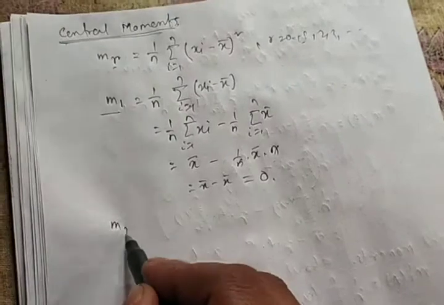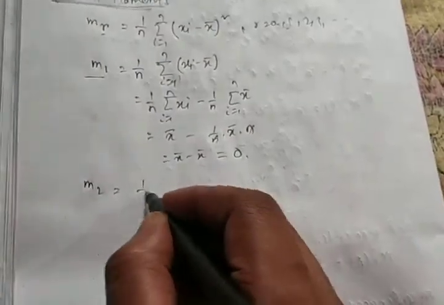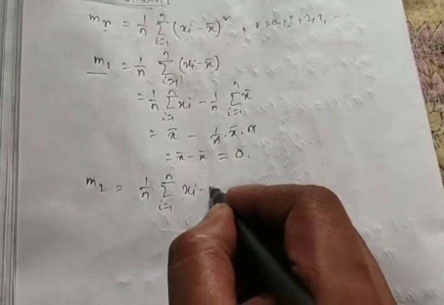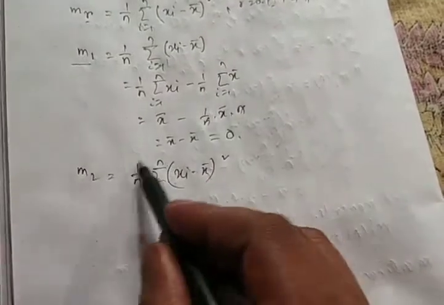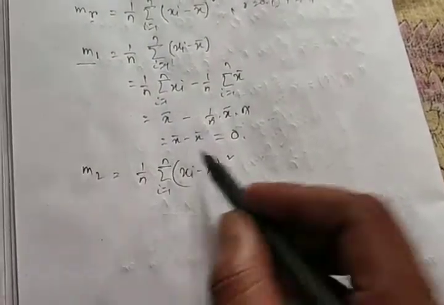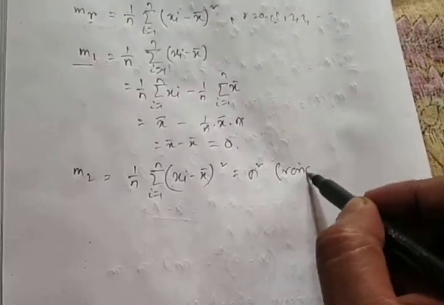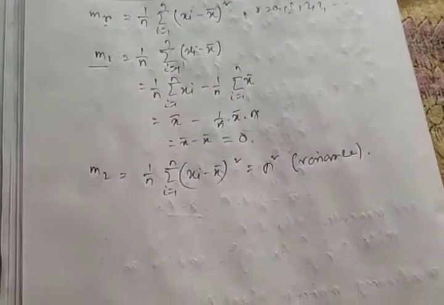Now the second central moment m2. So m2 is 1 by n summation i equals 1 to n xi minus x bar whole square. We have already learned in the dispersion chapter this equals the variance, which is sigma square, right?